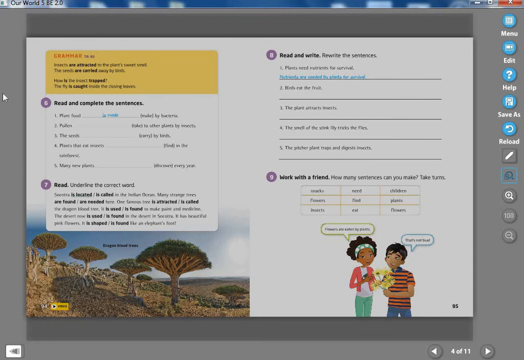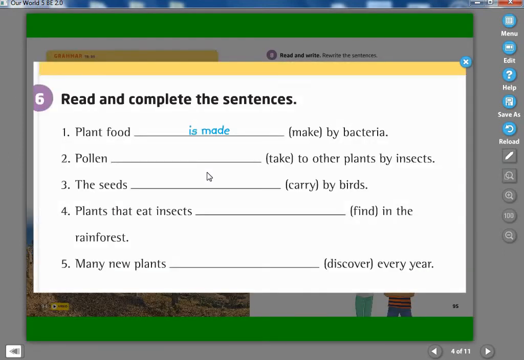Pollen is taken to other plants by insects. Pollen is taken.